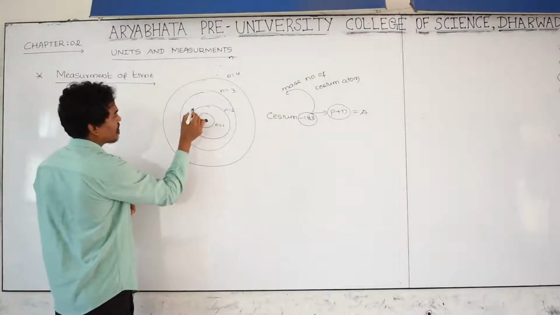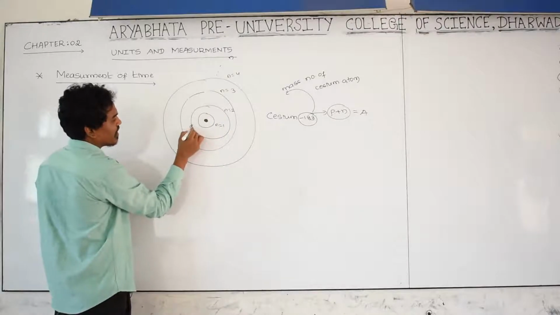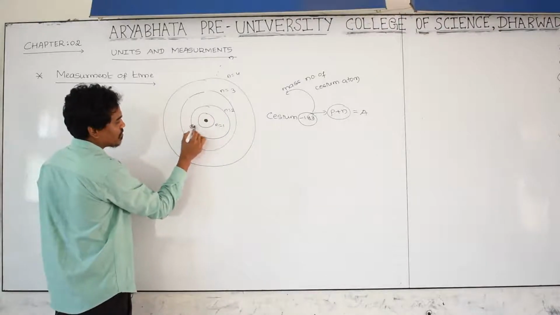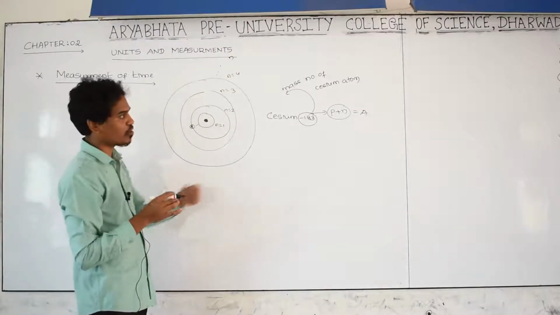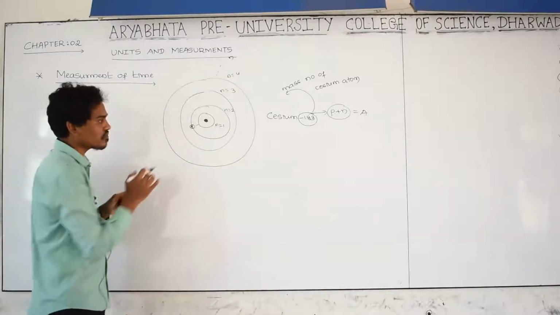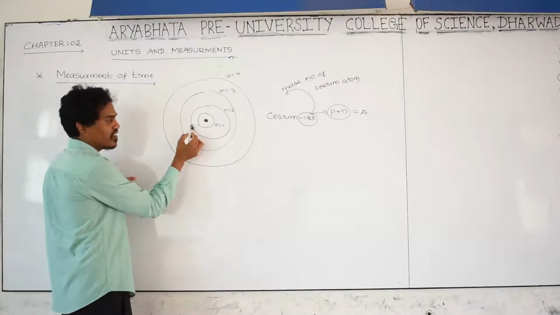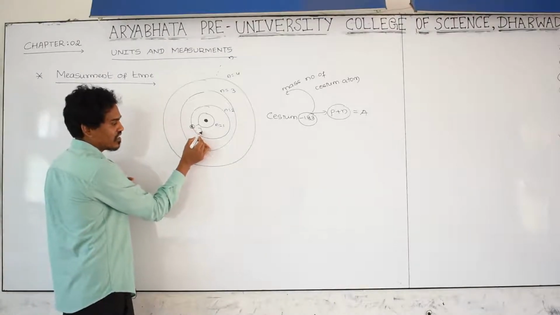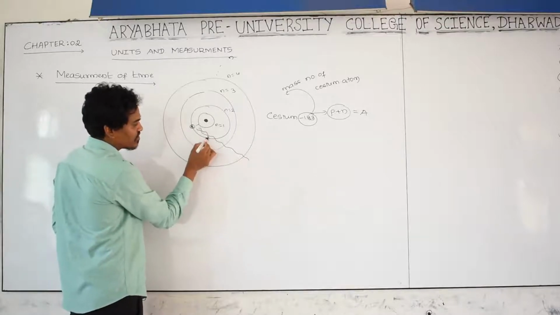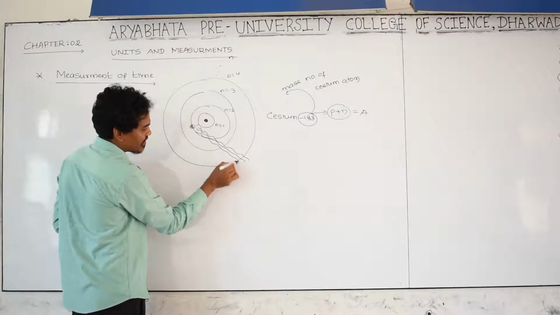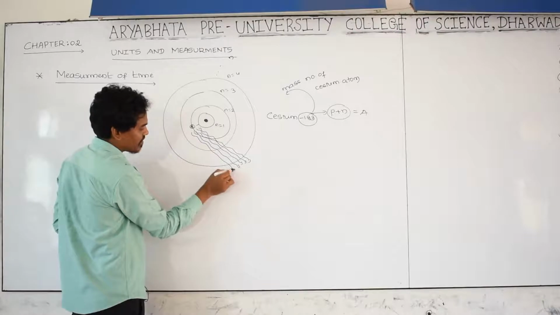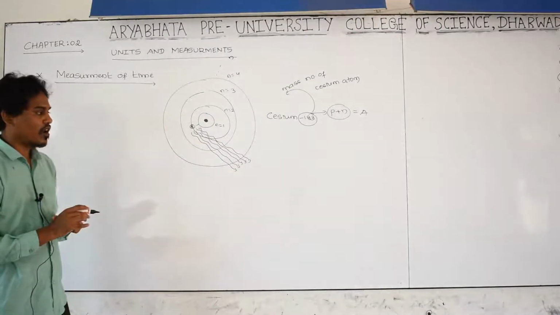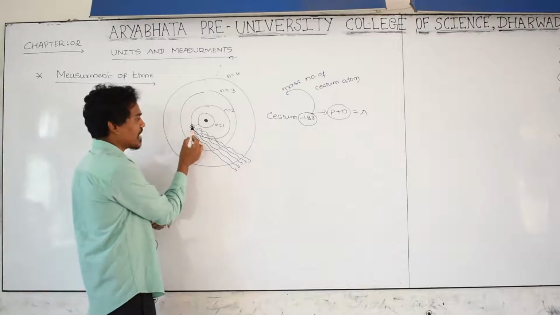For example, if one electron is making the transition between this level and this level, especially we have to take the ground states in order to define our time. When the electron takes the transition between these different energy levels, then many gamma radiations are emitting out. Gamma radiation is nothing but a radiation, electromagnetic radiation. How many radiations have to be emitted because of the transition of this electron?